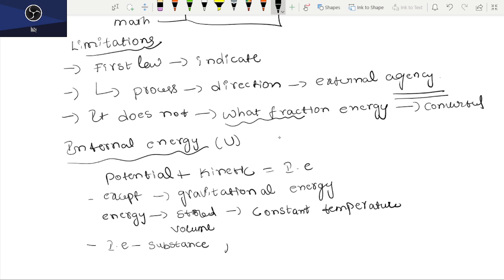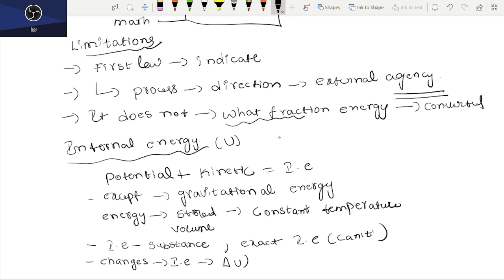We can't identify the exact intrinsic form of energy in a system, but the changes in intrinsic energy can be determined. Whatever changes happen in intrinsic energy can be defined, and it is indicated by delta U, right?